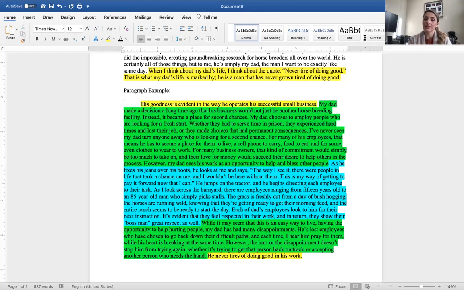Guys, what I want you to see in this example paragraph, we have this very clear evidence of a topic sentence, okay? And that topic sentence supports the thesis statement that I started with. But then what I want you to see here, this looks like just a ton of background knowledge, but what it is, I've done my interview and I've used that information in my interview to craft a narrative. And then at the same time, I've also gone to observe my dad in his work setting, and I've seen some of this take place. So I know how to describe the scene that he's currently in at the time that I'm writing this.